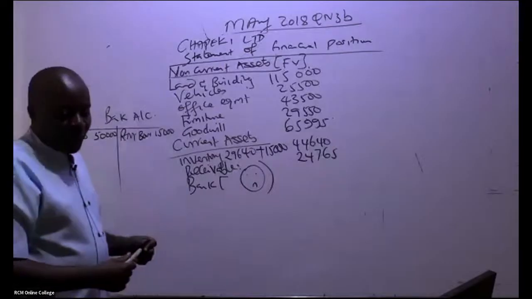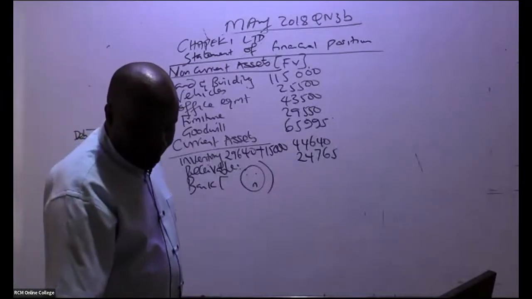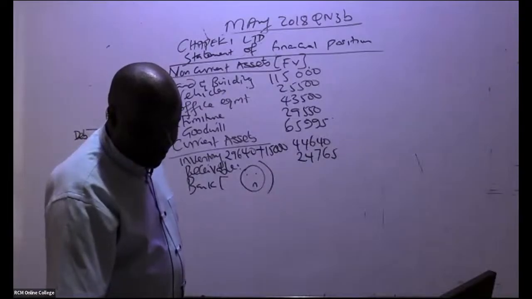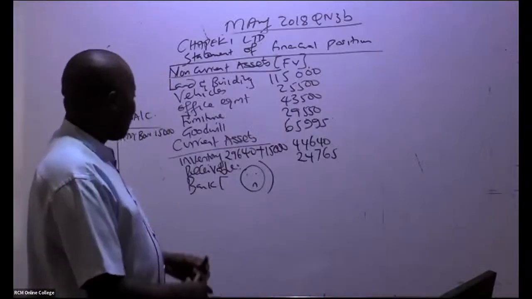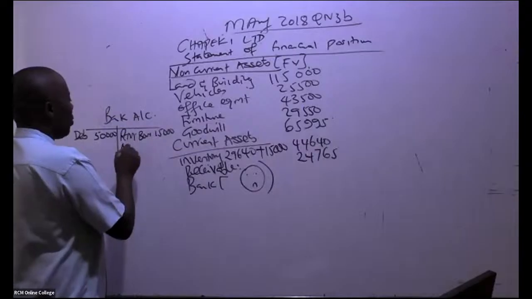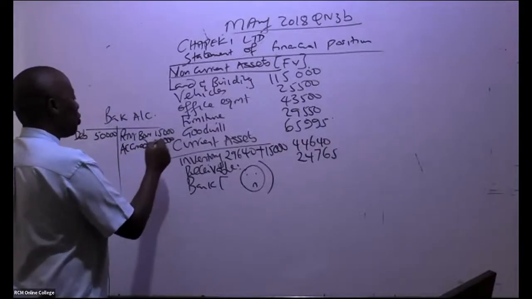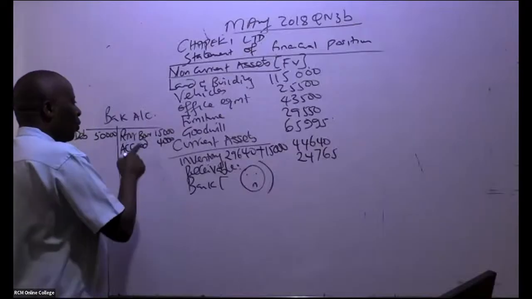And there is something else that we did with this money. So you can see here, accrued expenses were settled in full. Is there somebody who is able to see our accrued expenses? Accrued expenses were 4,000. So we debit the accrued expenses account, we credit the bank account.